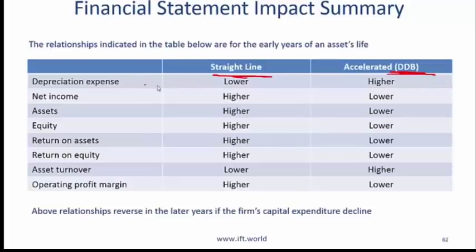Obviously, a company using straight line depreciation will have lower depreciation expense in the early years. The accelerated depreciation company will have a higher depreciation. The rest of these items are evident as long as you understand the first one. So if you are watching this video, make sure you pause it and understand the rest of the items.